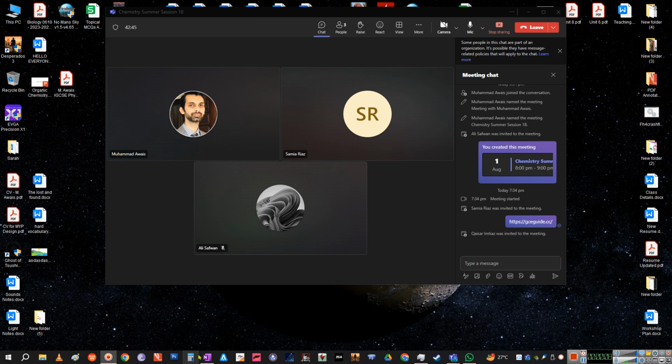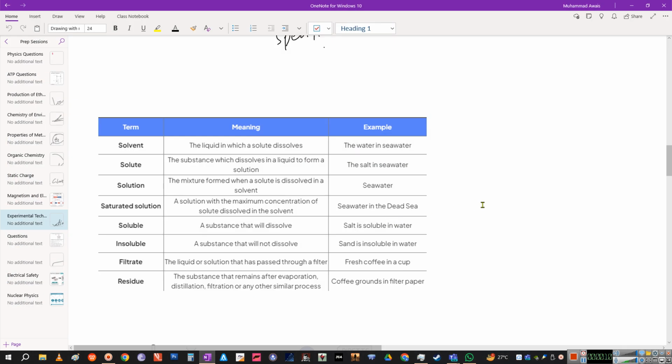So my question is still there: which instrument or which term do we use for transferring chemicals from one article to another? Maybe let's say using a pipette to draw one chemical and putting it in a beaker or in a conical flask, right? What term do we use? I gave a very specific term regarding this.